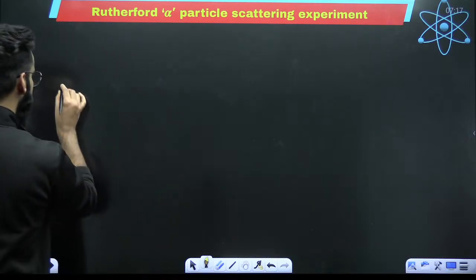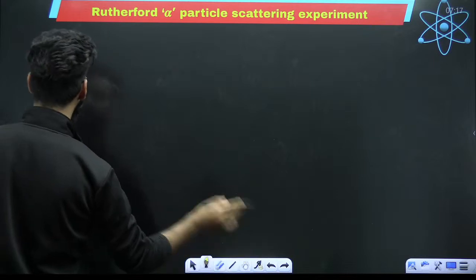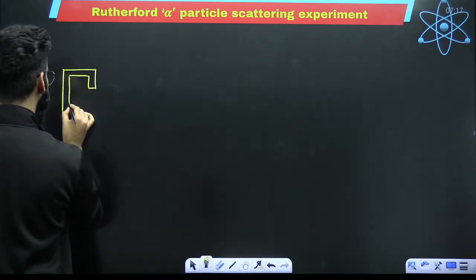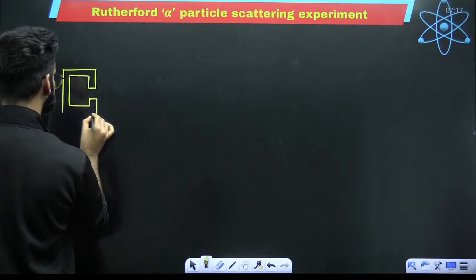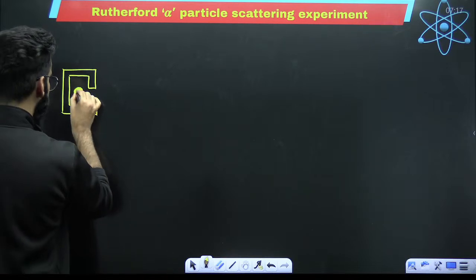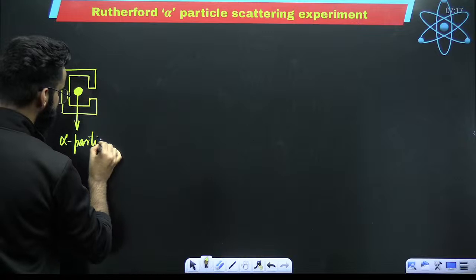Let's have a look at what Rutherford exactly did. My dear students, Rutherford took a lead block. This is the lead block which was taken by Rutherford. And in this particular lead block, an alpha particle emitter was kept.